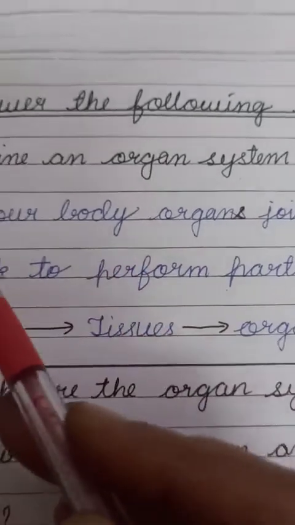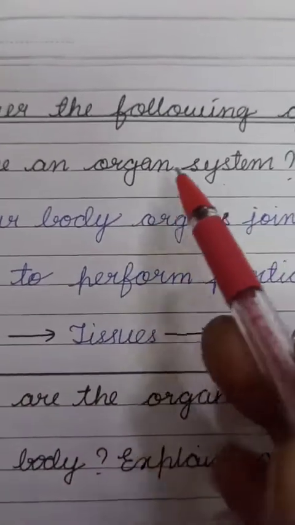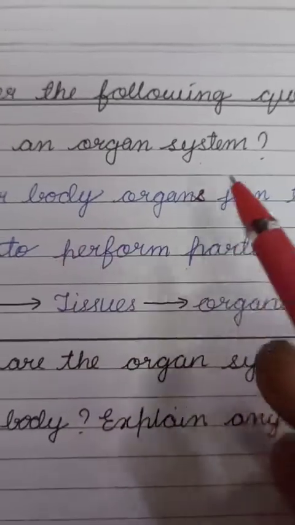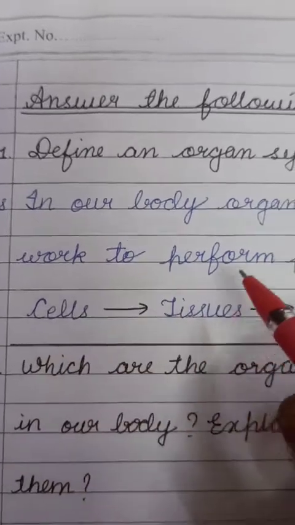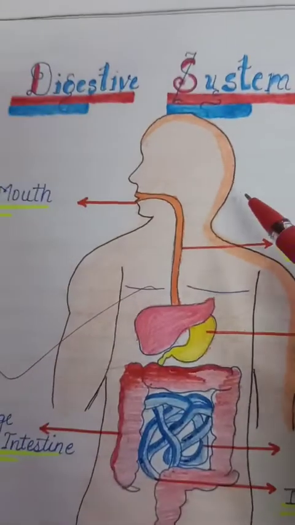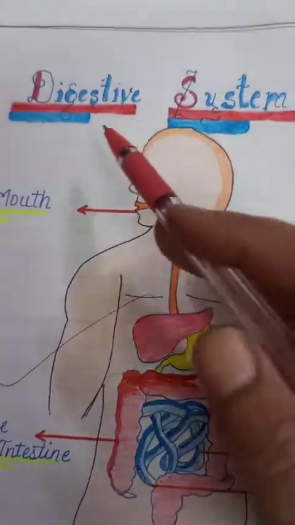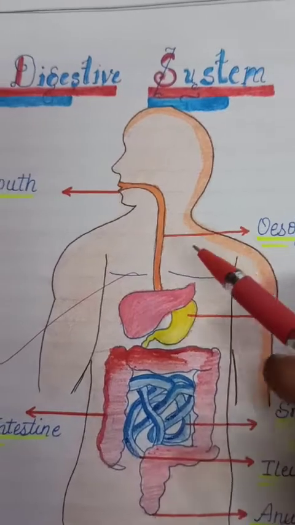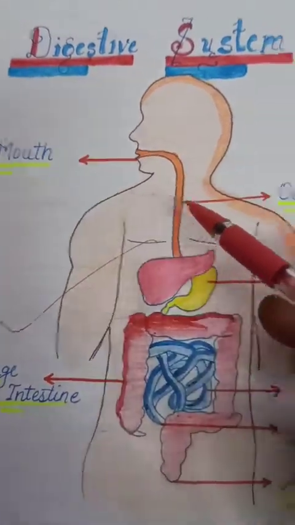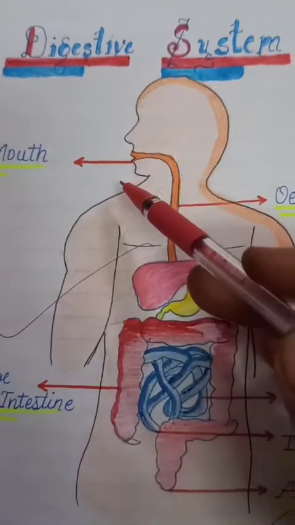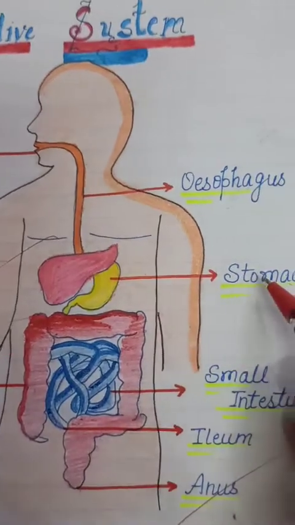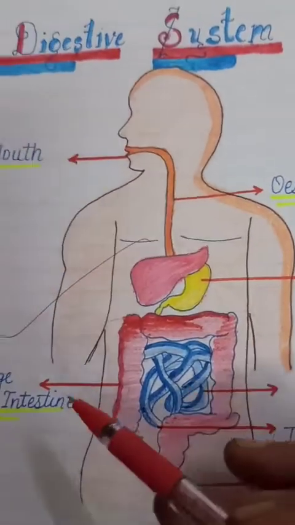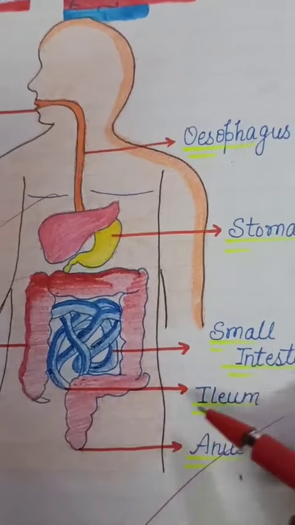In our body, many organs join together and they work to perform a particular function, just like this system. It is also an organ system. This is the digestive system, and in this many organs: mouth is one organ of this system, then esophagus is second organ, then stomach, small intestine, large intestine, and anus.